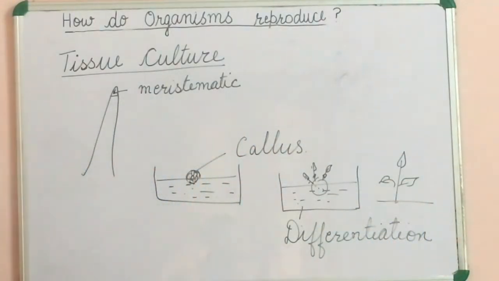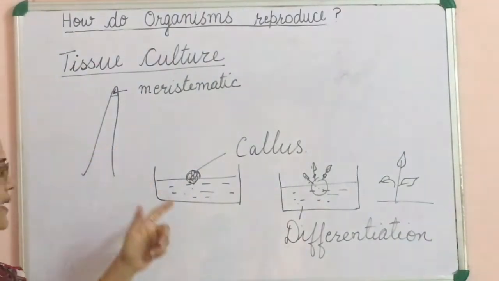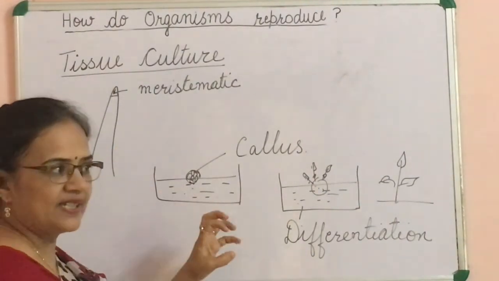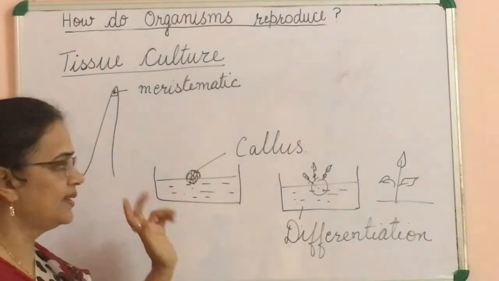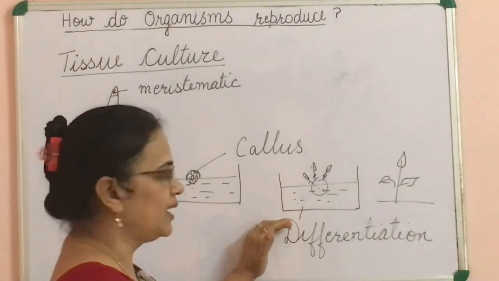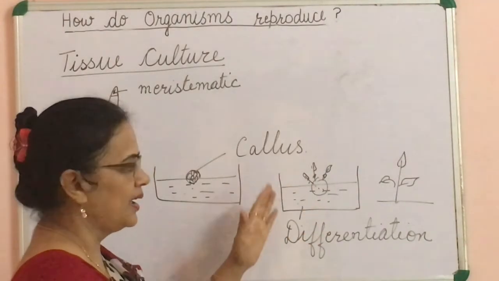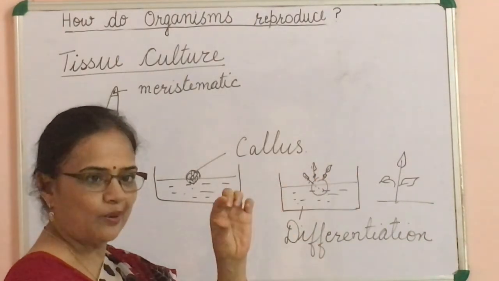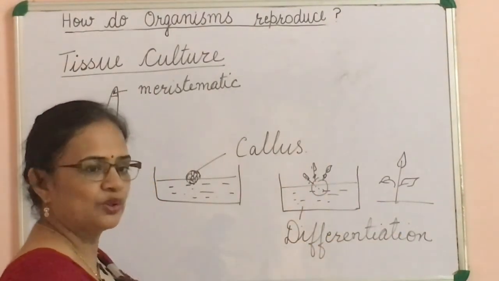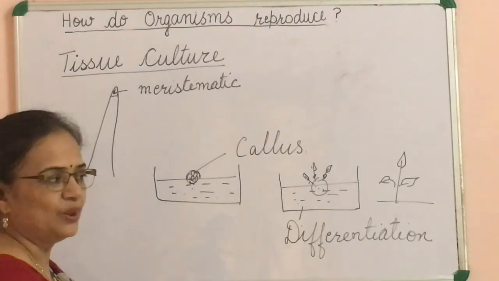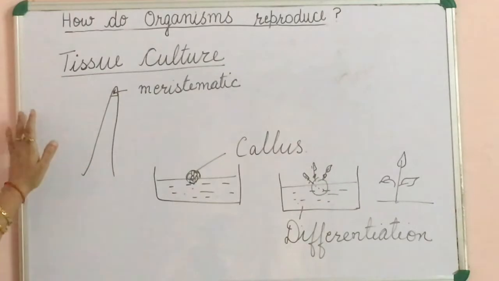Clear? Again I am repeating, first we take a few meristematic cells, then place them in the culture medium which will increase the cell division. A group of cells will be formed which is known as callus. Then this callus is transferred into another medium which increases the differentiation. New plantlets appear. Plantlets means small plants. Then these plantlets are transferred into suitable soil and they grow into a complete new individual. So, this is another way of growing new plants, tissue culture.